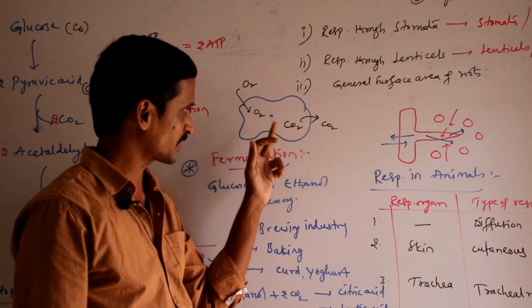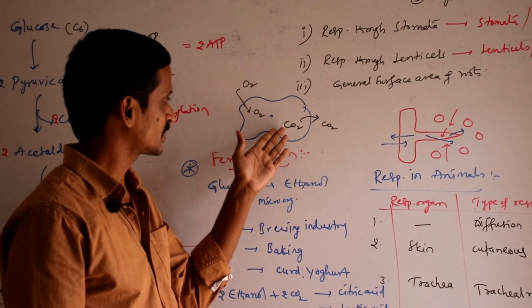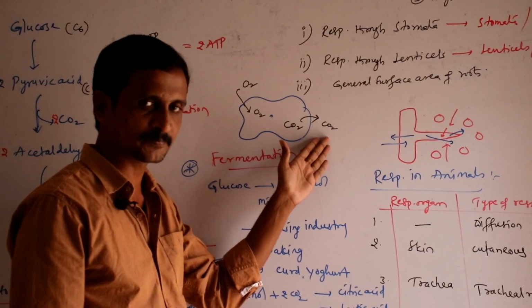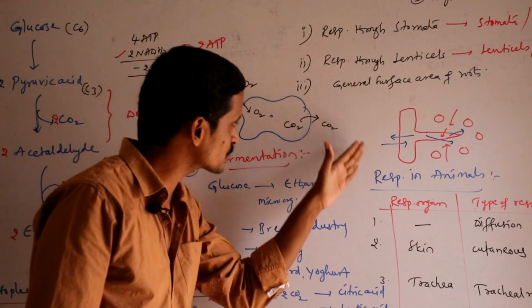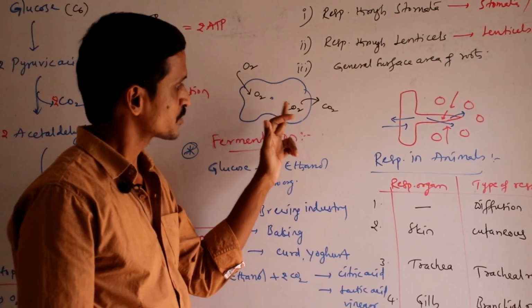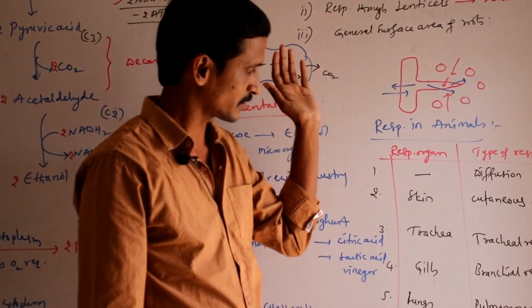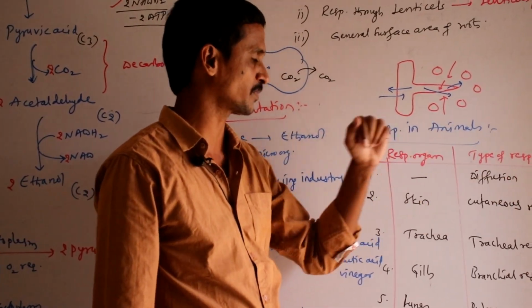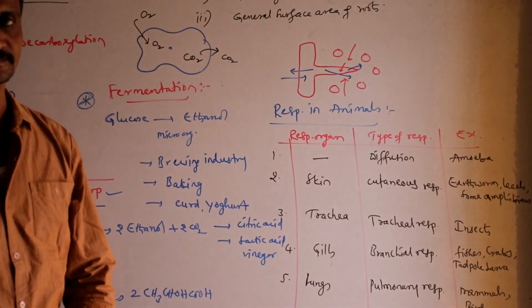Then when more carbon dioxide is produced compared with the outside medium, it is diffused outside through the body surface area. So they exchange their gases through a process called diffusion.